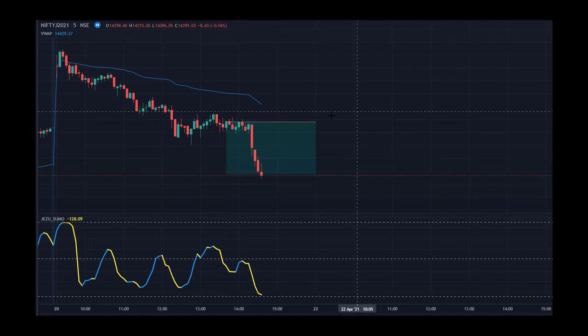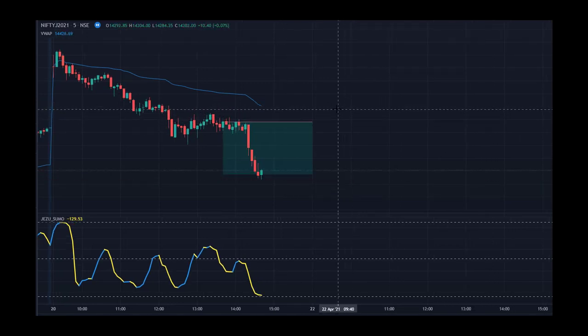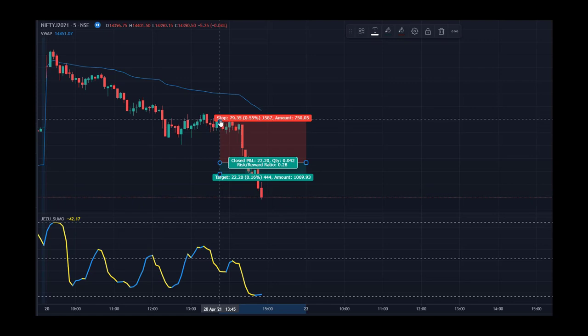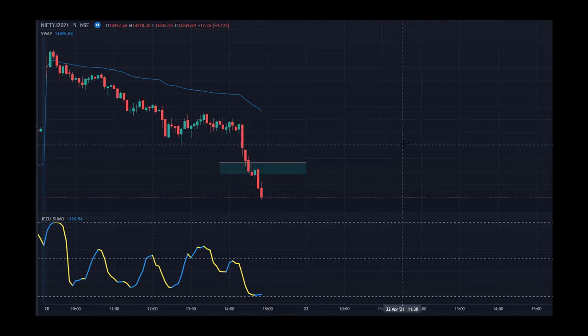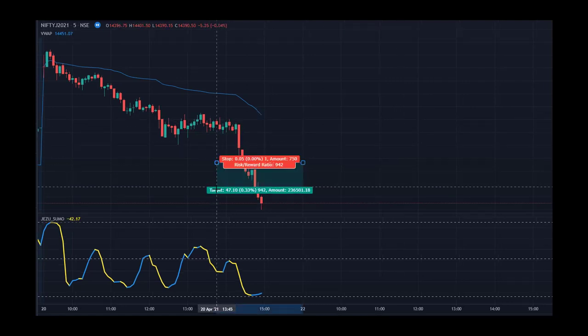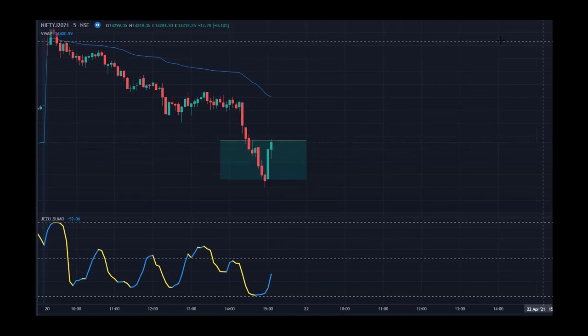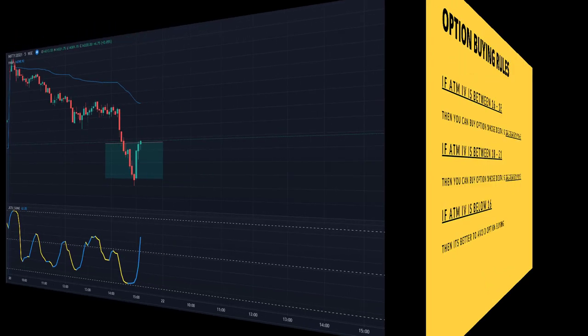So let's just wait and watch whether it is going to take a reversal or it's still going to be in the same trend. So I'll trail my stop loss again to the nearest peak. Let's wait and watch. Okay, it is going to hit my stop loss, I guess. Okay, it has hit my stop loss.